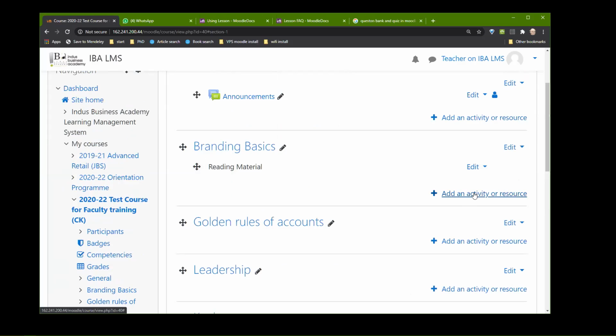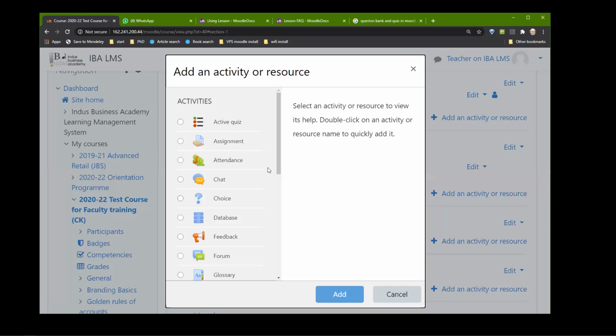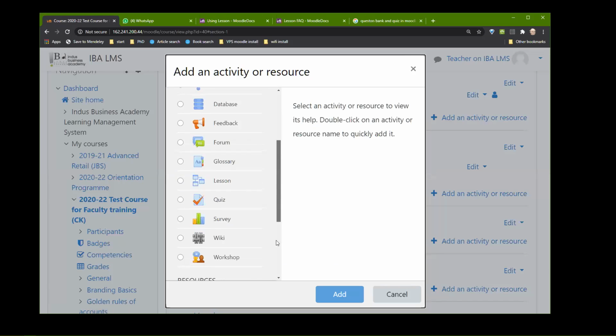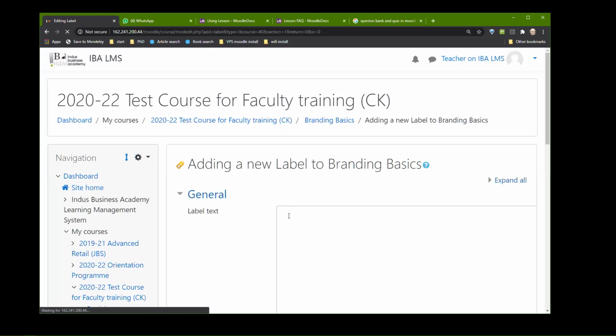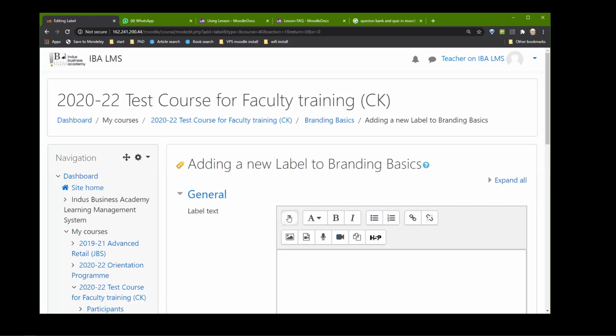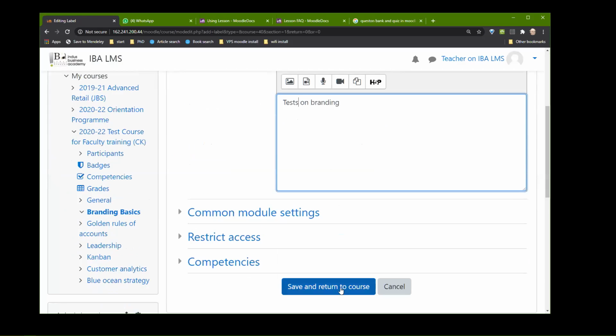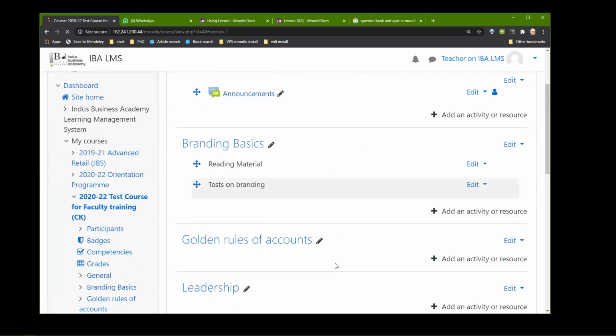Similarly, I will also create another label.